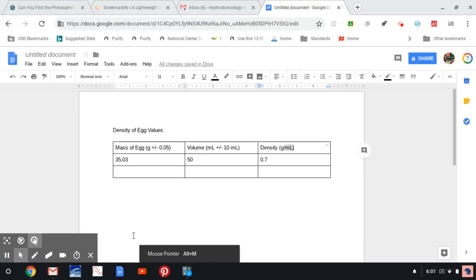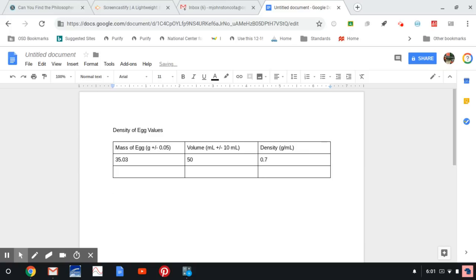All right. So whenever we're doing a lab investigation, another thing that we have to do is show one example calculation for how you calculated the values that you did. So let's say I wanted to show the reader how I calculated this density. I'm going to call this calculating density of the egg.